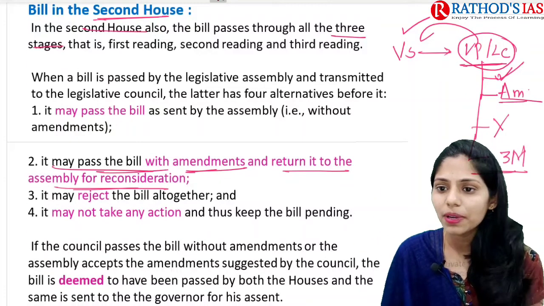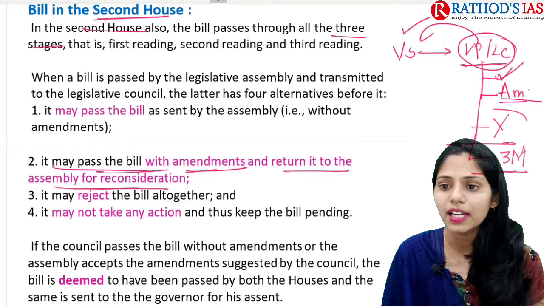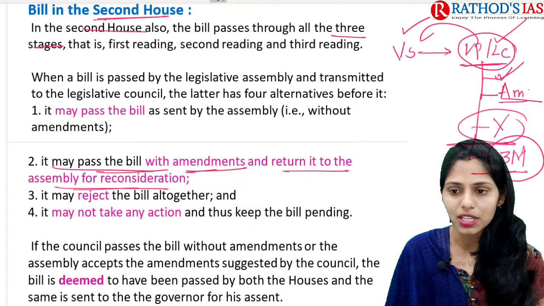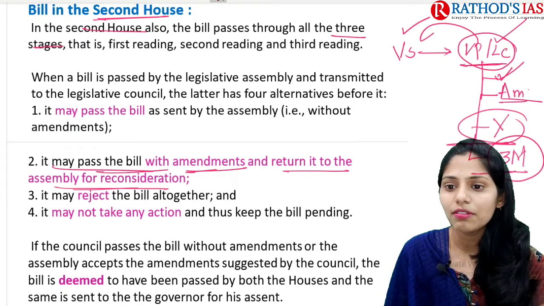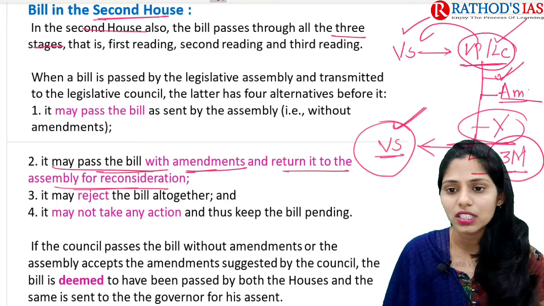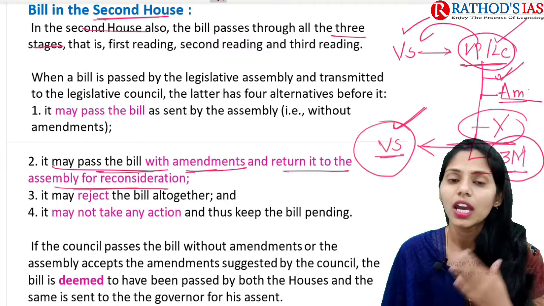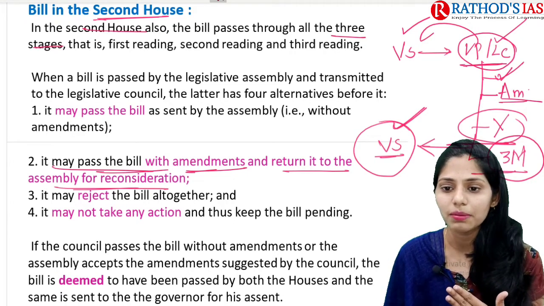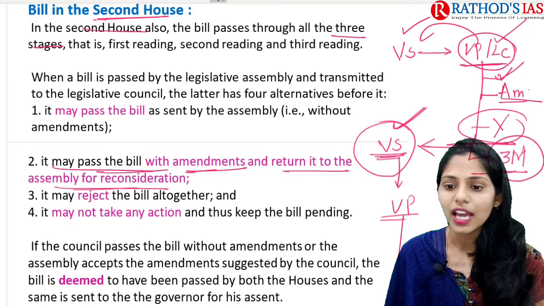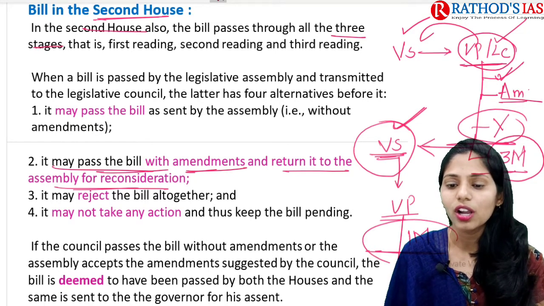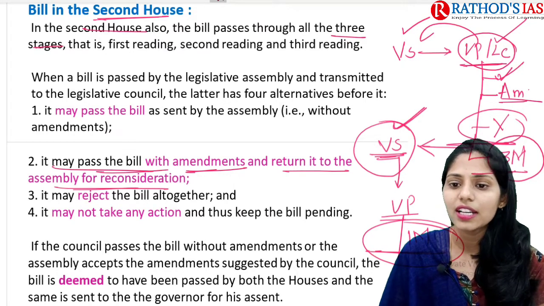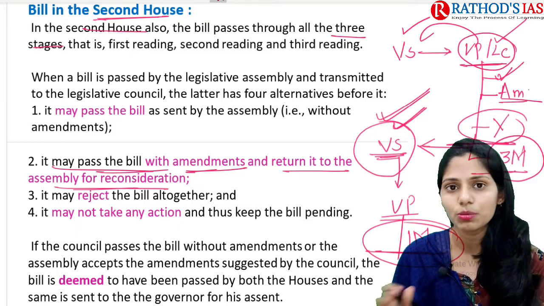Whenever the bill is not passed, whenever it is rejected by Vidhan Parishad or withheld for more than 3 months or within 3 months, then the bill will go to Vidhan Sabha. In Vidhan Sabha, whenever it passes the bill again for the second time, the bill comes to Vidhan Parishad again. Now it has a time of 1 month. If within 1 month Vidhan Parishad does not act on that bill, then the bill is deemed to be passed.